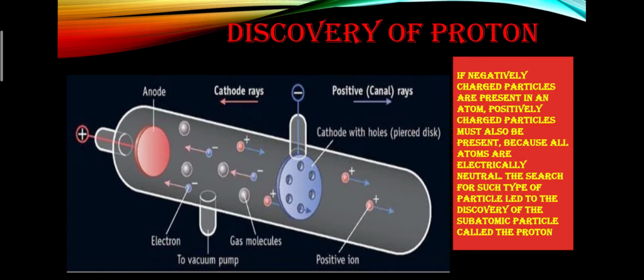As you can see in the diagram, a cathode disc with holes is there, and what he noticed is that the rays travel just the opposite way. Firstly, the cathode rays were traveling from cathode to anode. Now, from the anode some rays are traveling towards the cathode, which means they are positive in nature and just opposite to the cathode rays. Goldstein named these rays canal rays or channel rays, as they were produced through the holes in the cathode. These rays were emitted from the anode and were composed of positively charged particles, and they are also referred to as positive rays or anode rays.